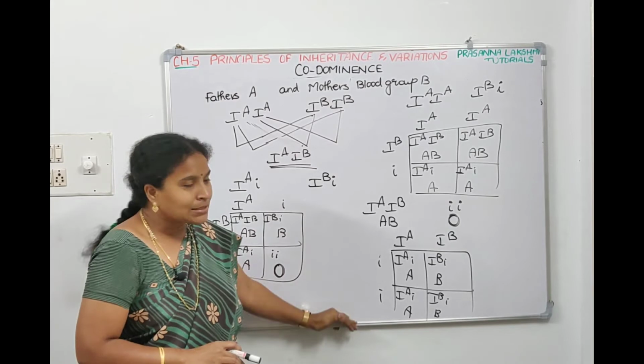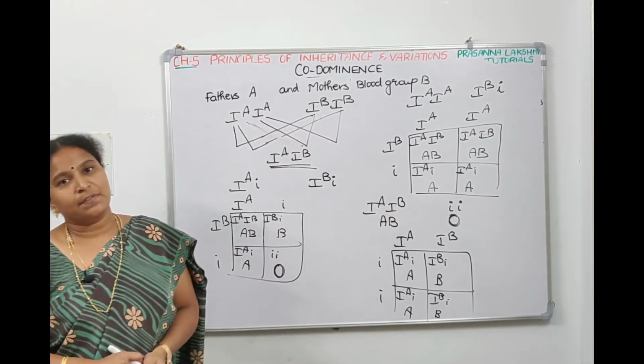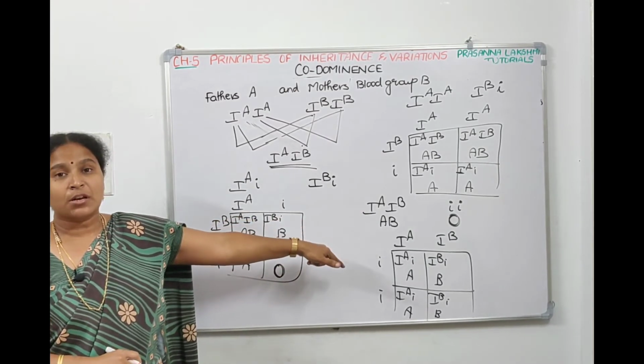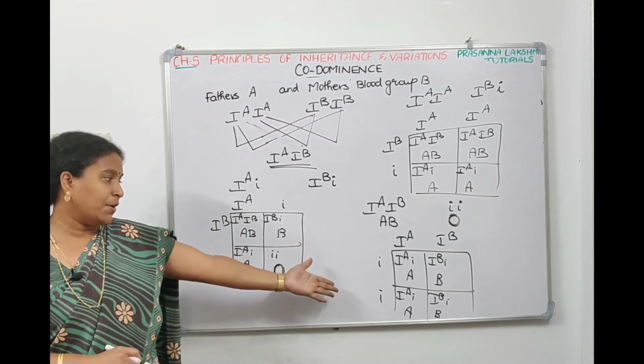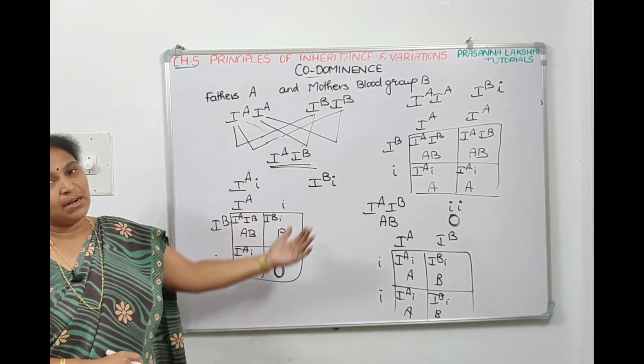They can ask you questions like this. You have to make the possibilities and give the answer. If the question is father AB, mother O, which blood groups will not come in children, then AB will not come and O will not come. So like this, on blood grouping, they can ask you questions.